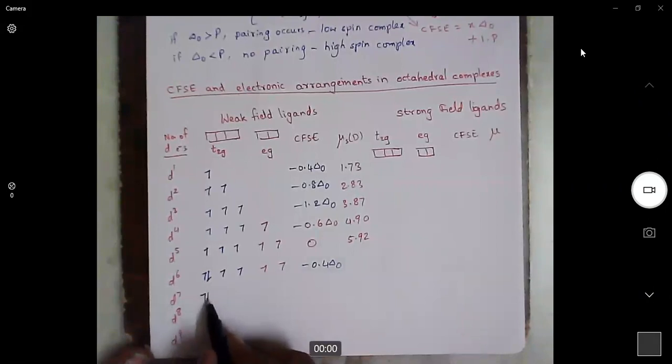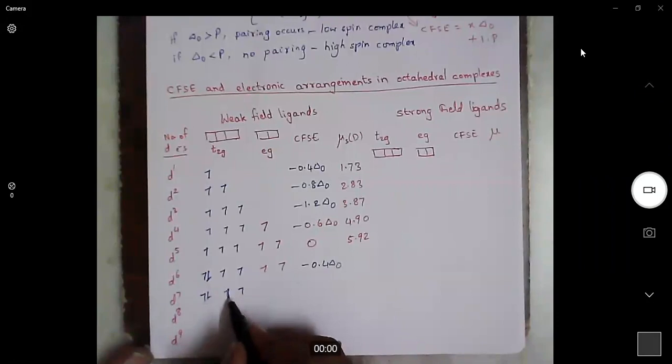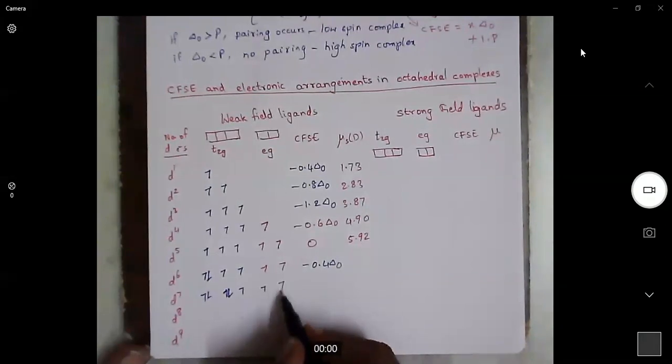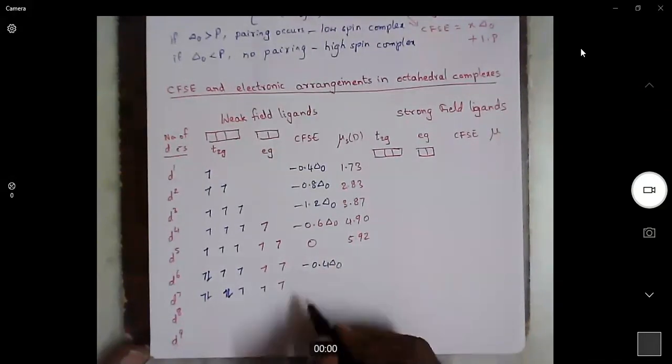For d7 configuration, that will get another pair. There are 2 electrons in T2G extra, so it is minus 0.8 delta naught.